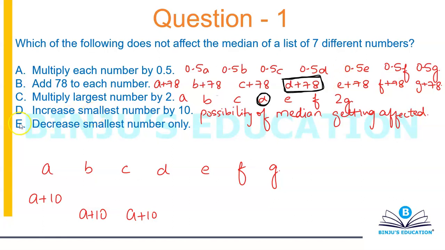So option E and option C are the two options in which the median will not be affected. These are the two cases where the median will not be affected. Okay. So this is how you solve a typical question of median.